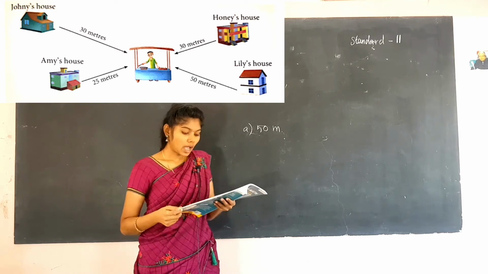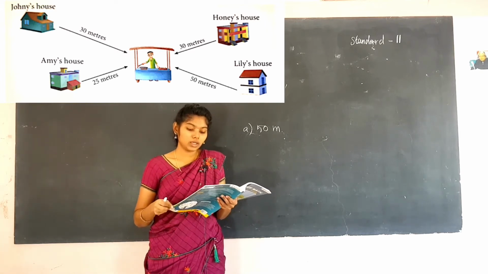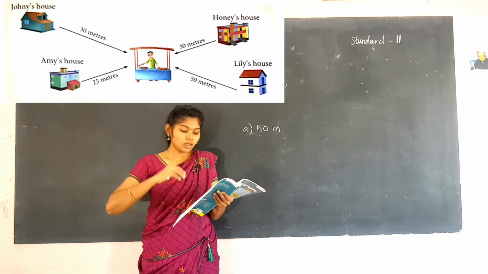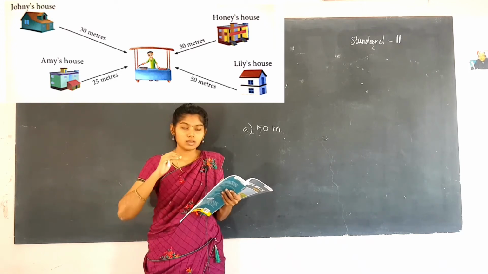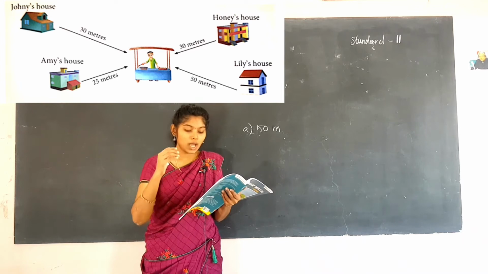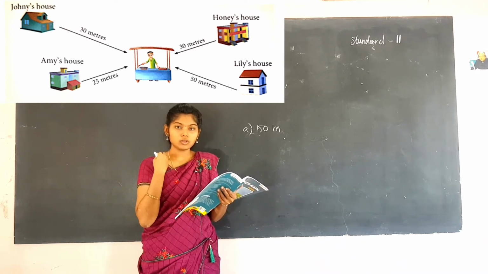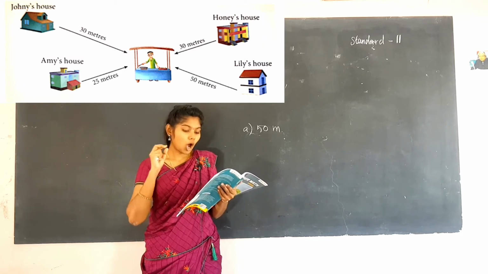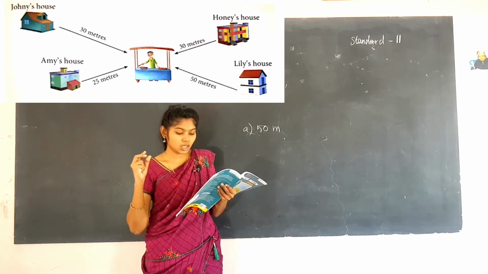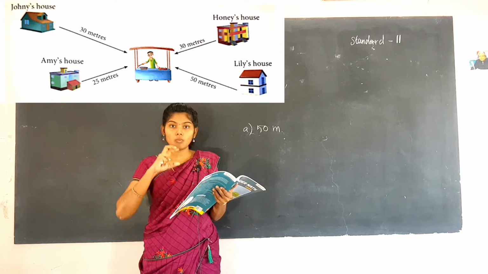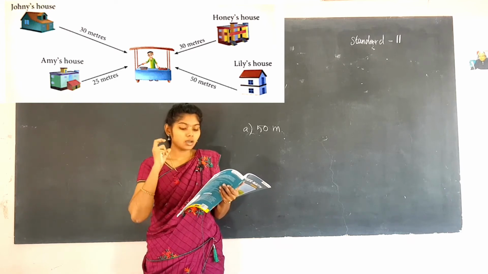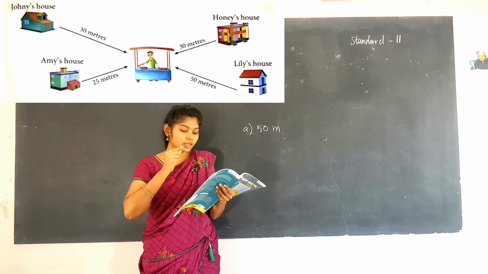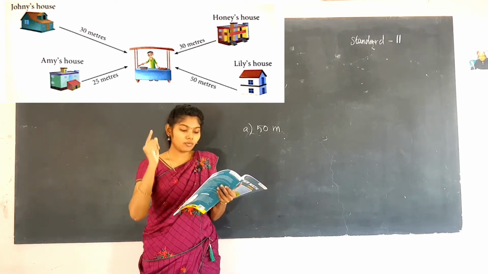And the next one: Honey walks to the vendor and comes back home. So what is Honey doing? Honey went to the vendor and came back home. So there are two things happening there. We have to measure that. How much distance does she cover? So they have asked how much distance she covers. So we have to add those two things, the distance from Honey's house to the vendor.